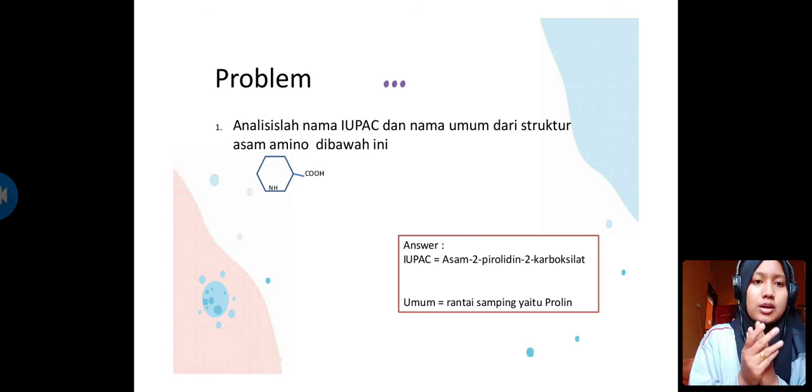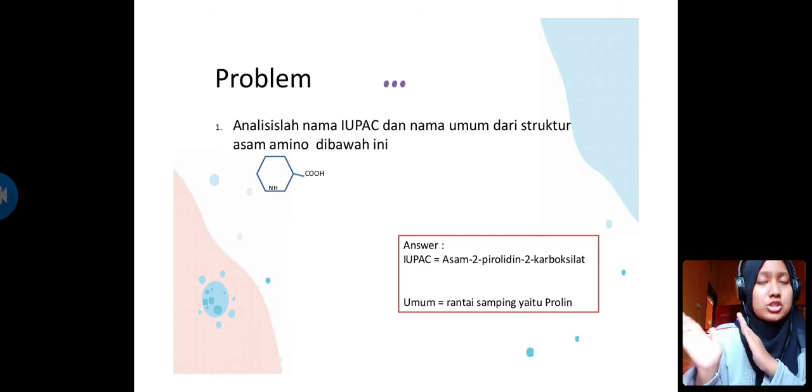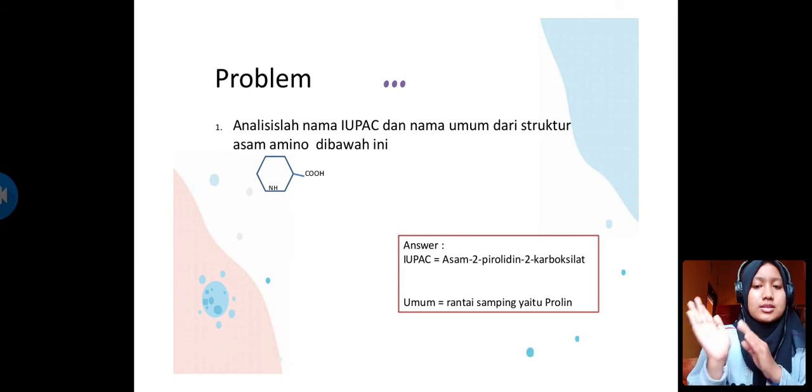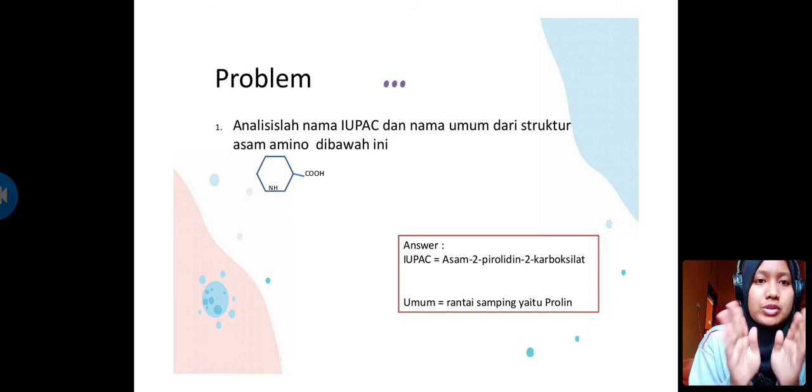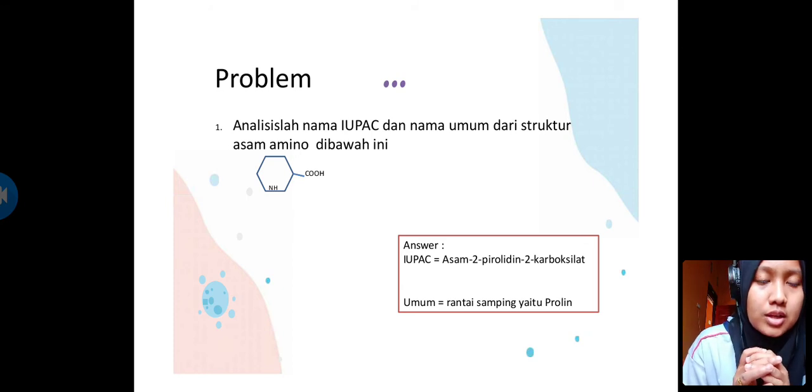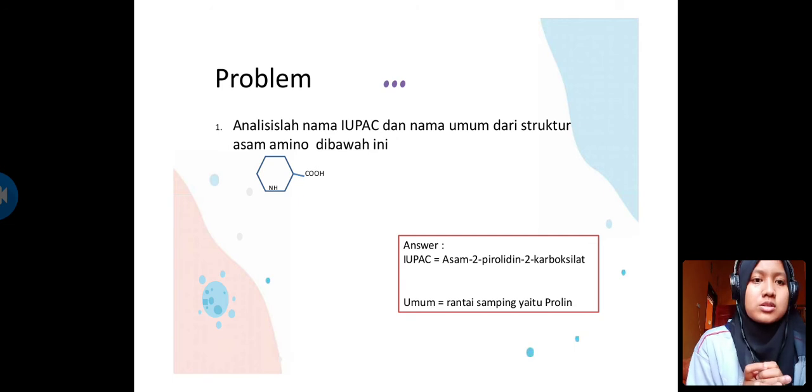This amino acid contains a carboxylic acid, an amine, and then a side chain. The side chain can vary, maybe glycine, valine, and others. In this picture, we know the side chain is proline, so the general name is proline.